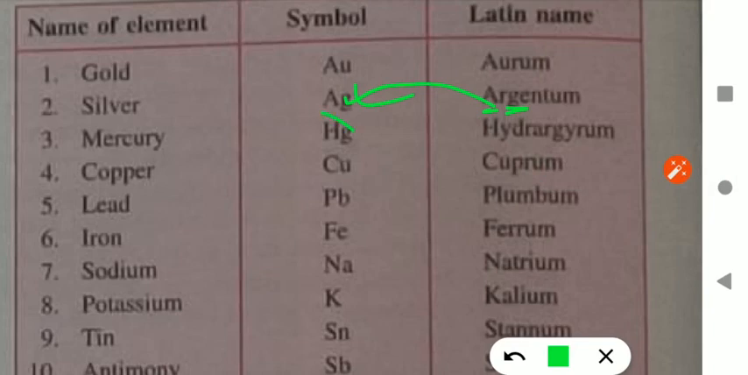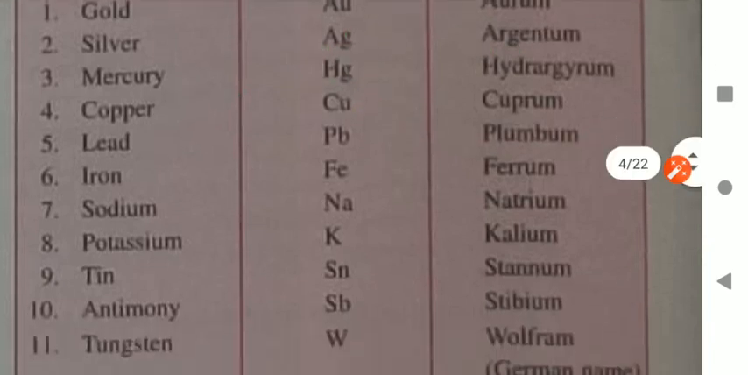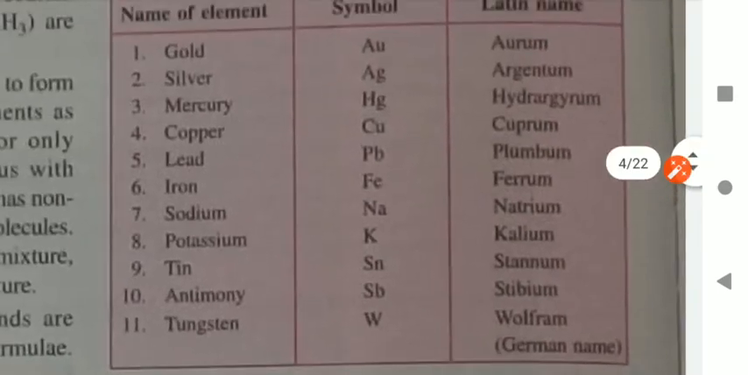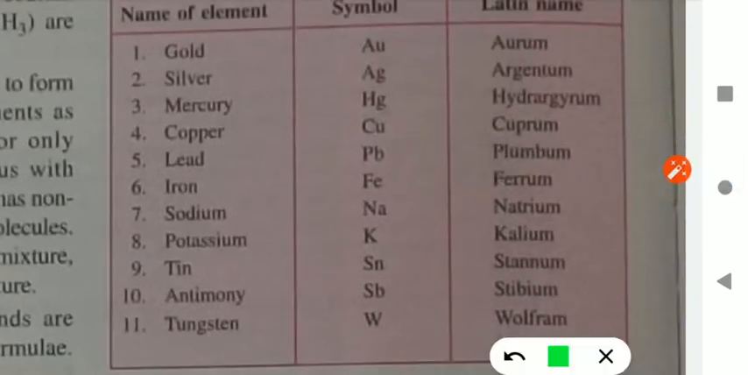Similarly, Hg for mercury, Cu for copper, Pb for lead, plumbum. When you study the actual IUPAC names in higher classes like 11th and 12th, they will be considered as plumbate, mercurate, argentate. So this is the table. Similarly, for sodium it is Na, from the name natrium.